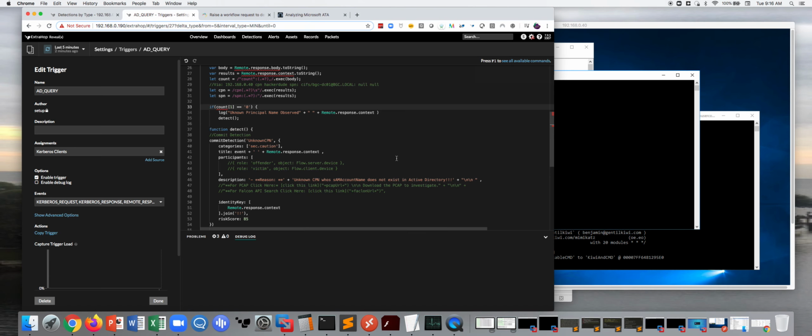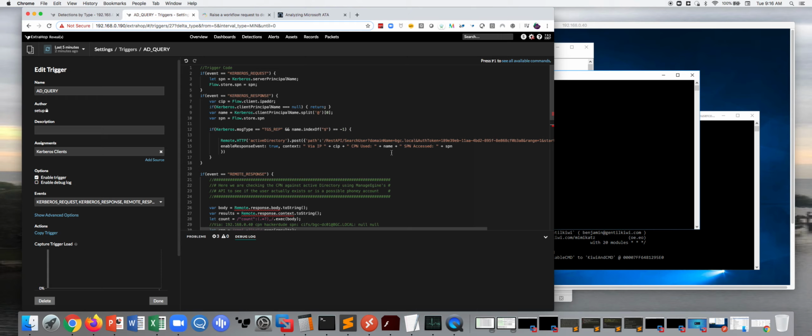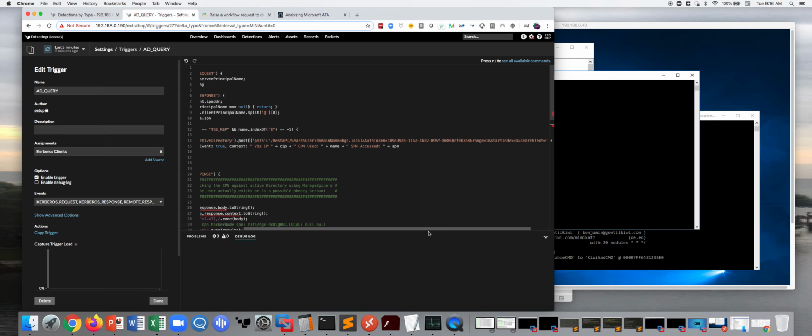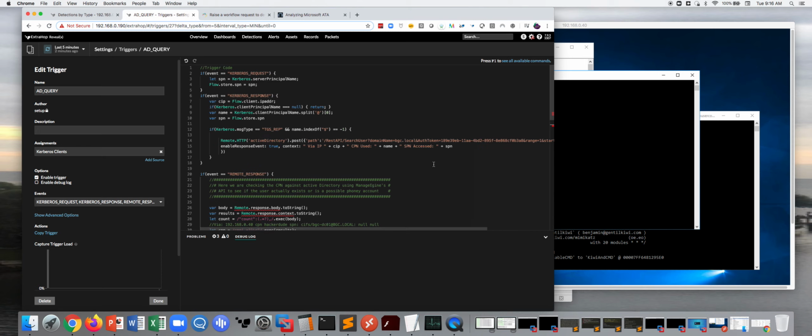So here's my trigger or my detector that I'm writing, right? Here I'm collecting the server principal name. I'm looking at the client principal name. If it is not a machine account, then I'm going to query this API and ask it, hey, does this client principal name exist in Active Directory? So I've observed a CPN. In this case, I might dial this in and look specifically for KRBTGT, but I've observed this client principal name. I want to know, does it exist in Active Directory?